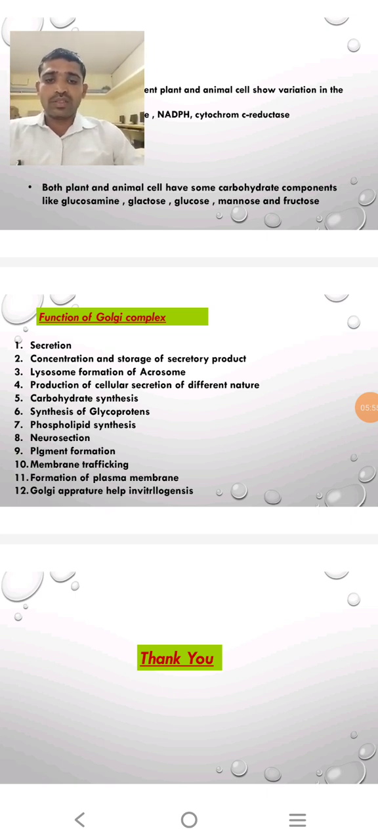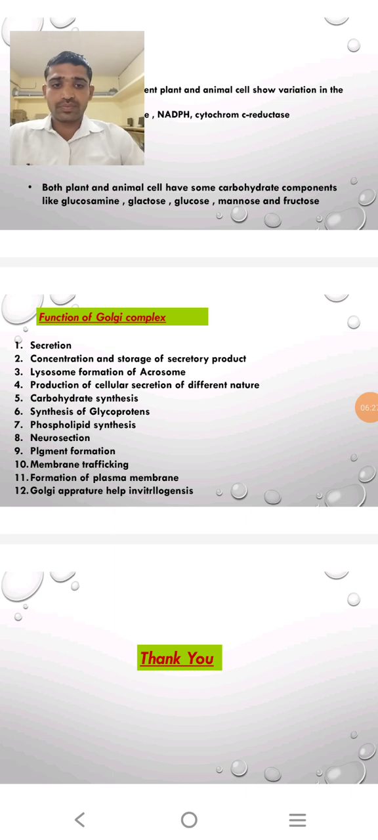Then acrosome formation. The acrosome plays a major role in fertilization. Then production of cellular secretions of different natures. Then carbohydrate synthesis. Then phospholipid synthesis, which is a major part of a biomembrane or plasma membrane. Then neurosecretions. Then pigment formation, membrane trafficking, formation of the plasma membrane. The Golgi apparatus helps in intralegenesis.